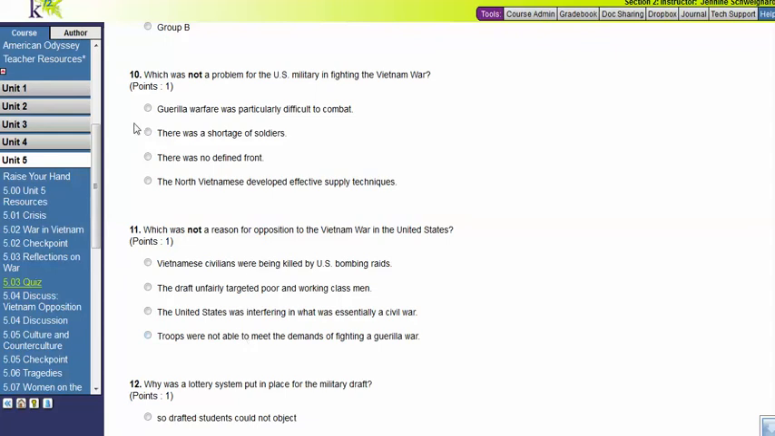Number 10, which was not a problem for the U.S. military in fighting the Vietnam War. Guerrilla warfare was particularly difficult to combat. There was a shortage of soldiers. There was no defined front. The North Vietnamese developed effective supply techniques.